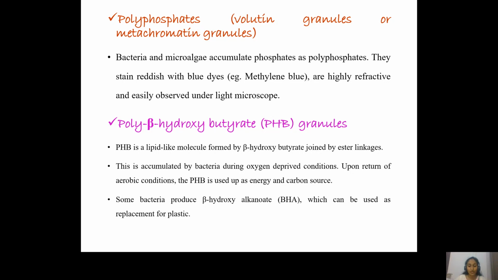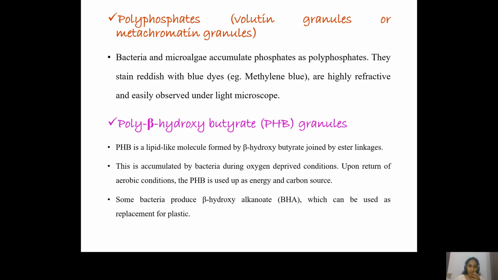These polyphosphates store the phosphate molecules, and whenever DNA is being duplicated or synthesized, the cell can use the phosphates stored in these volutin granules or metachromatic granules. We can stain these granules very easily because they are very refractile, and they stain reddish when we use certain blue stains, and can be observed easily under a light microscope.